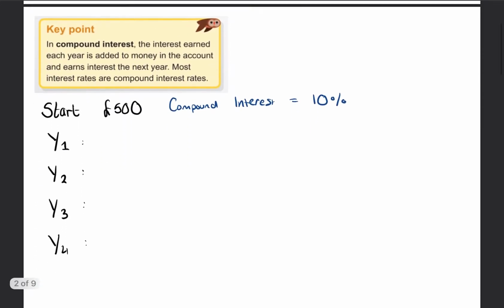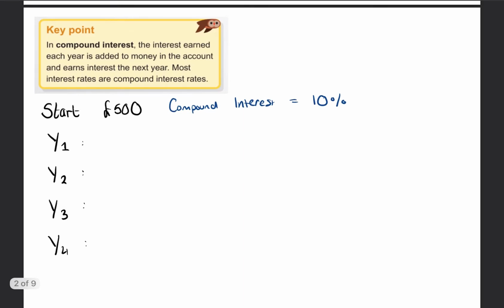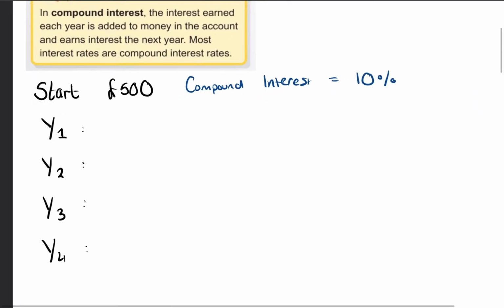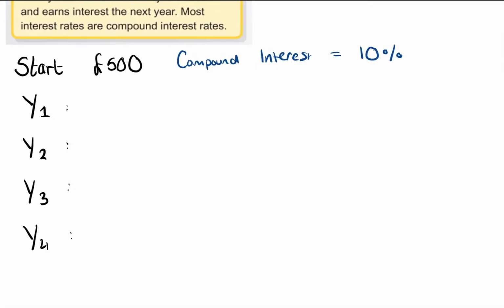So we're looking at compound interest. And that is the interest earned each year is added to the money in the account and earns interest the next year. And most banks are like this. So here's an example. We're going to do it the manual way first. So we start with £500 and we add 10%.